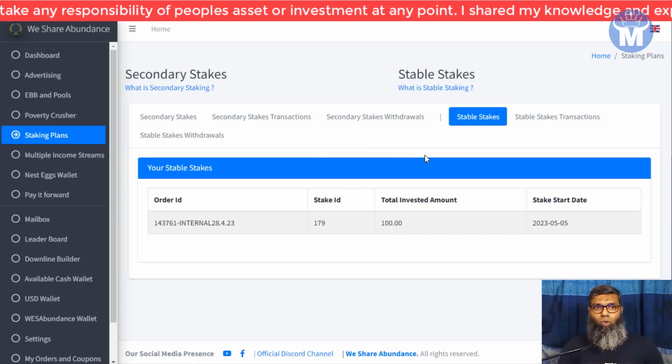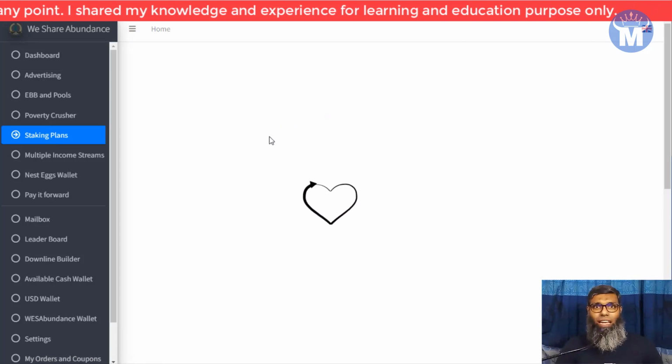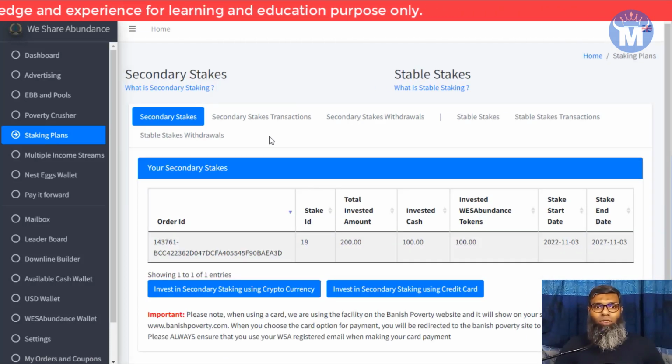If I go on to this, you can see that I have to log in daily to this website to get my daily dividends. So they are just accumulated daily.